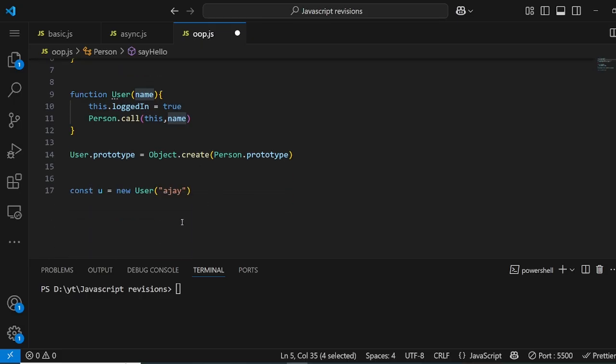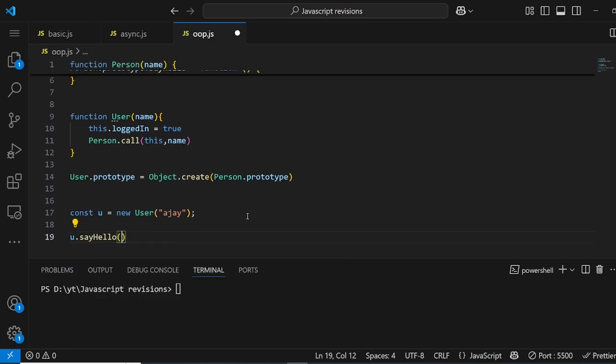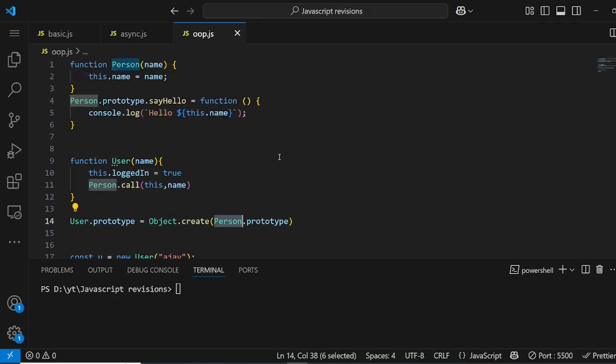So when I do u.sayHello, I should be able to see hello Ajay. Although remember, I did not create sayHello in this User constructor, but I created the object based on that. What I did is I stored the entire Person.prototype object into User.prototype. So what does that mean? And what is in Person's prototype? Remember, the sayHello method.